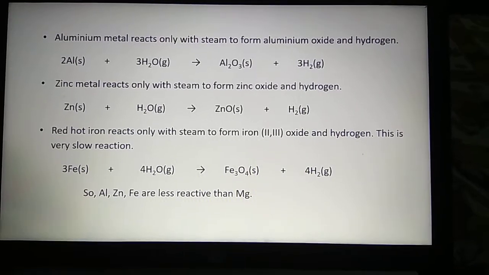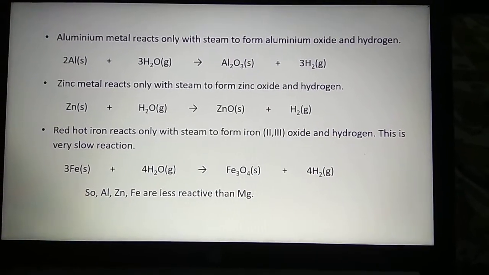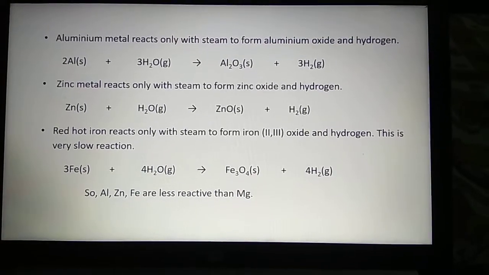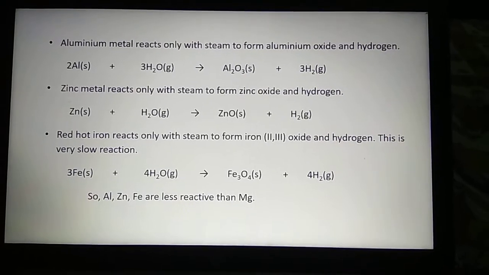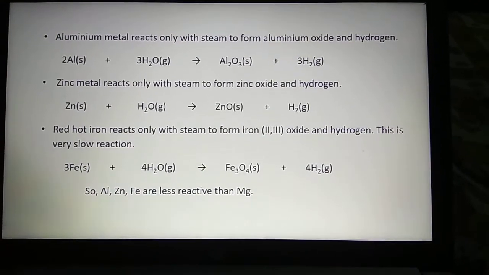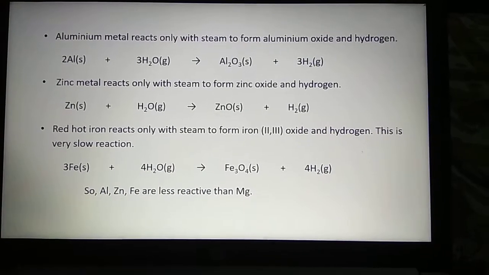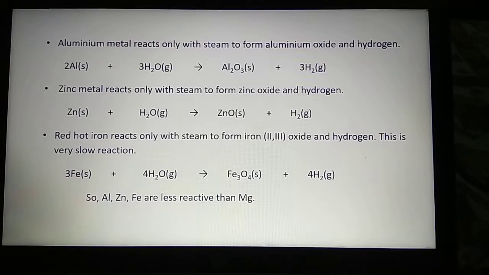And this is a very slow reaction, which can be written as 3Fe plus 4H2O gives Fe3O4 plus 4H2. Hence, it is concluded that aluminium, zinc, and iron are less reactive than magnesium.